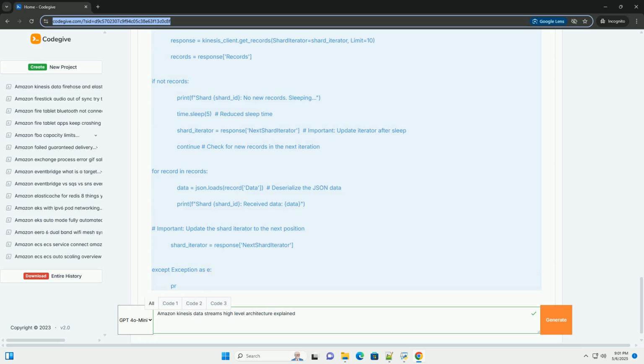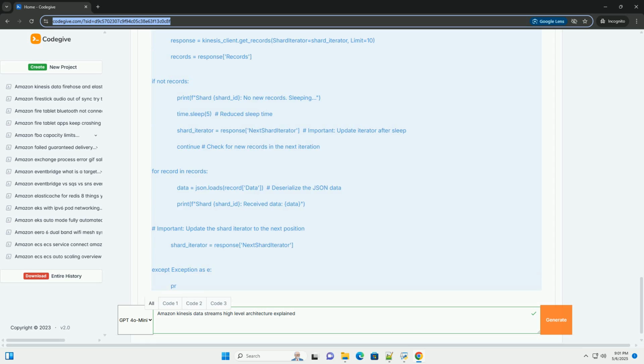Deserializes the JSON data using json.loads. Prints the processed data. Replace this with your actual processing logic. Crucially, updates the shard_iterator with the next shard iterator returned by get_records. After each successful read, this moves the iterator to the next position in the shard.